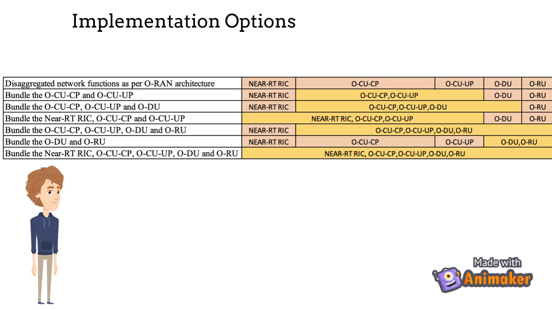Bundle the near RT-RIC, O-CU-CP and O-CU-UP. Bundle the O-CU-CP, O-CU-UP, O-DU and O-RU. Bundle the O-DU and O-RU. Bundle the near RT-RIC, O-CU-CP, O-CU-UP, O-DU and O-RU.